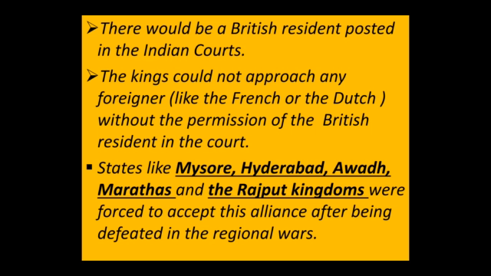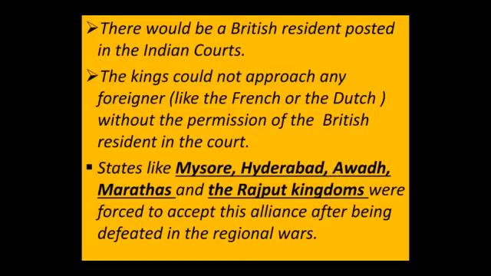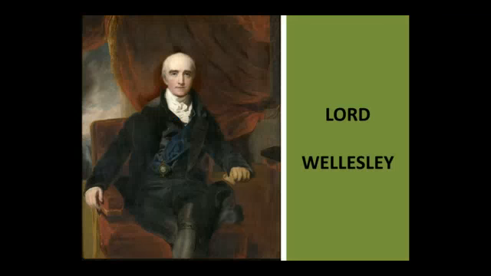And we are studying this in the context of Awadh, that this Subsidiary Alliance was imposed on Awadh as well. And later on, Lord Dalhousie goes on to conquer Awadh, saying that it is not being administered well by the native rulers. He is Lord Wellesley. He is the one who introduced this Subsidiary Alliance and got control over so many regions of Hyderabad, Marathas, Rajput kingdoms and Awadh.